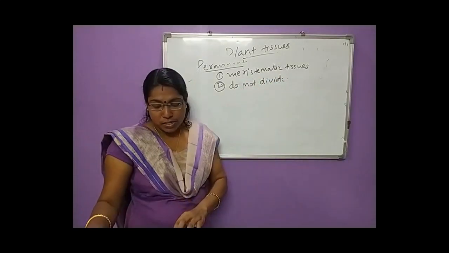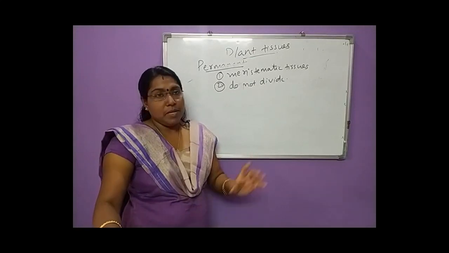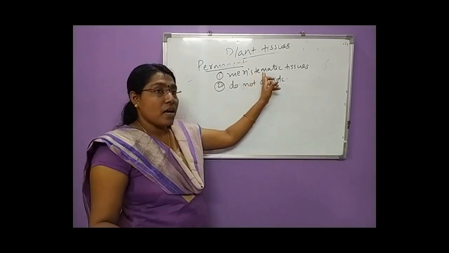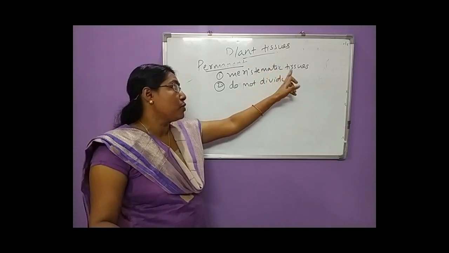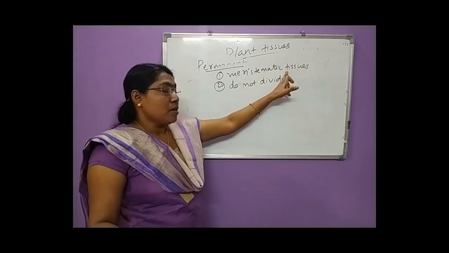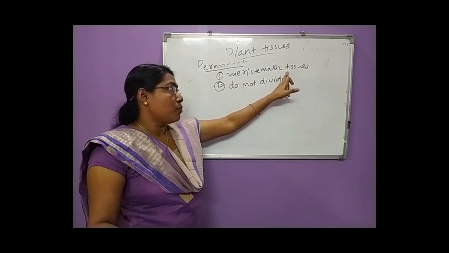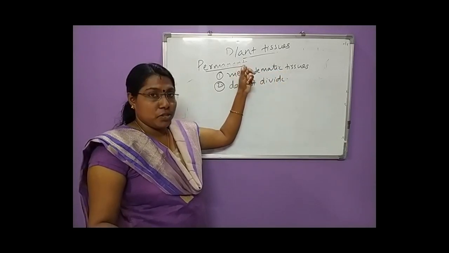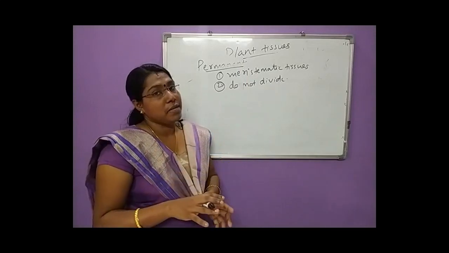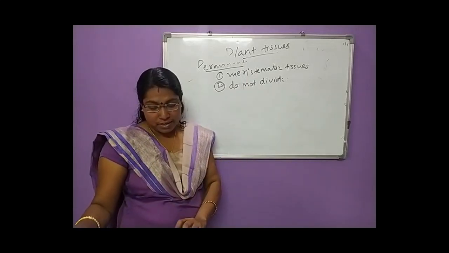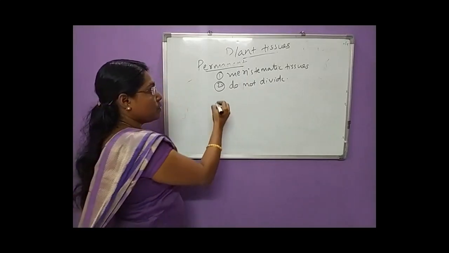The first thing is that the meristematic cells actively divide to produce new cells, and these cells elongate, mature and produce the permanent tissues. The second thing is that the permanent tissues do not have the capacity to divide. And also they are specialized cells.